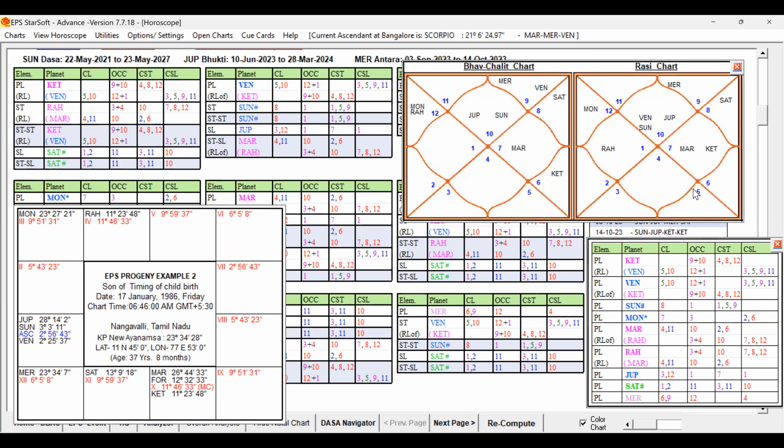Fifth lord Venus, also fifth sublord and a good key planet. Venus is a very good key planet, but because of the 10 and 12, and because of this 4, 8, 12 by the Ketu, we are giving blue color, but it is a good planet. Now the star level planet should support that. It should not reduce its signification.